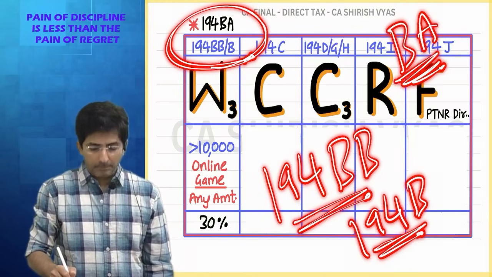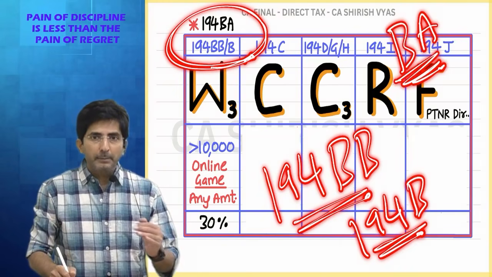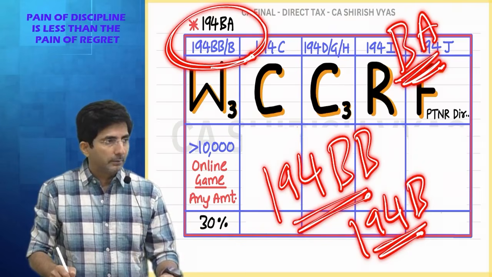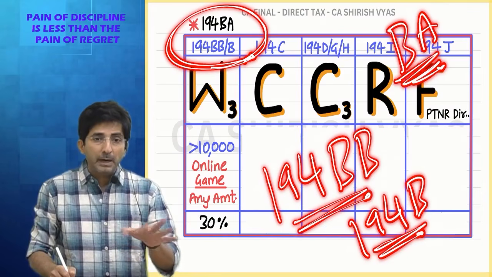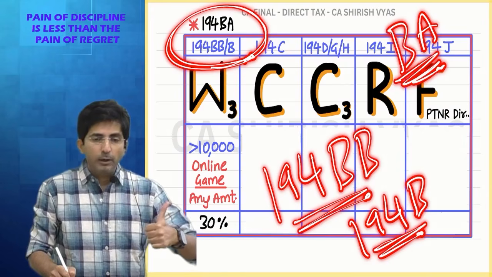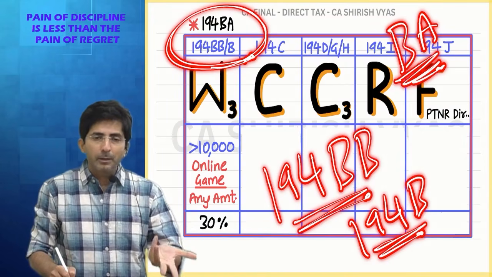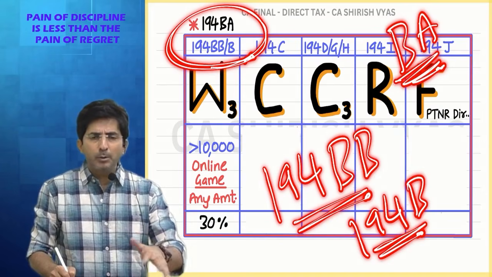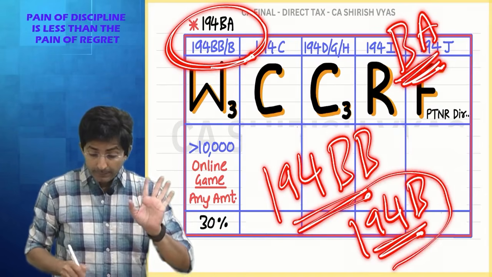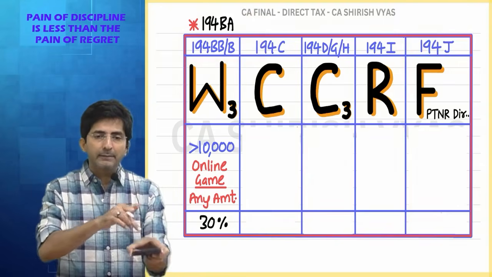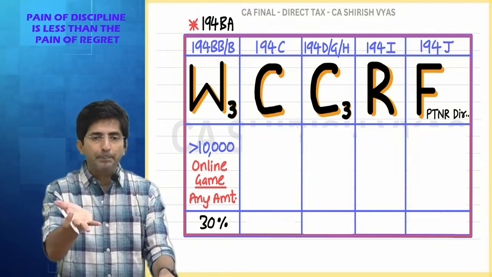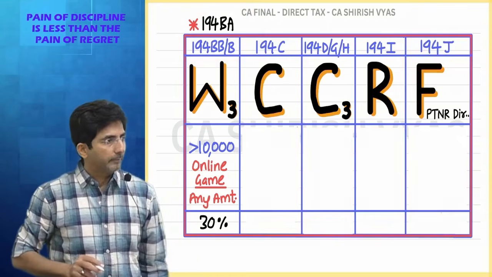And you know how to remember? Double B, in my Hindi batch I say Bhagam Bhag. In horse race, the horses are running in a race, and when horses are running, in Hindi we say Bhagam Bhag. BB means Bhagam Bhag. So 194BB is horse race. Single B, other than horse race, it can be lottery, anything, but physical winnings. If it is online, through online games which you play on mobile or laptop, then 194BA.